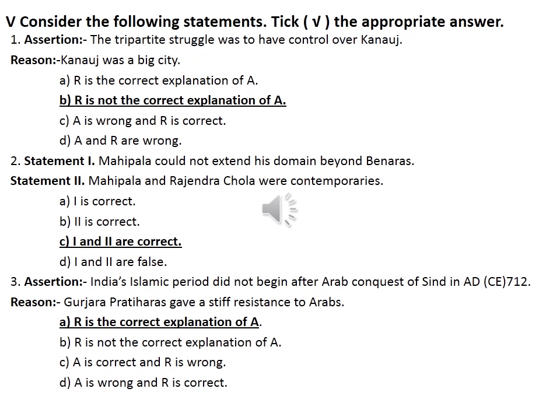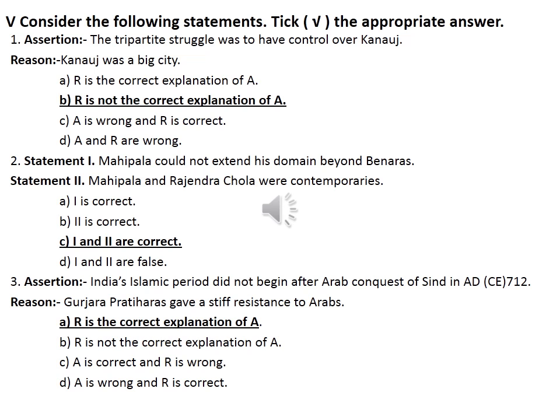Which one is correct? The tripartite struggle was to have control over Kannauj, so the assertion is correct. The reason says Kannauj was a big city? No, Kannauj was a fertile region. So option B, R is not the correct explanation of A.